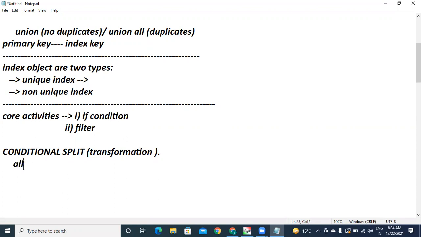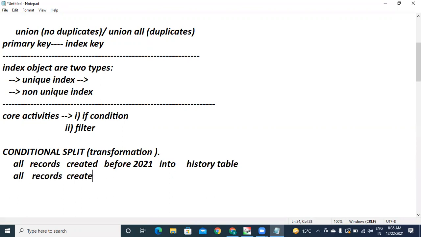For example, all records created before 2021 into the history table. All records created after or equal to 2021 into the recent analytics table.